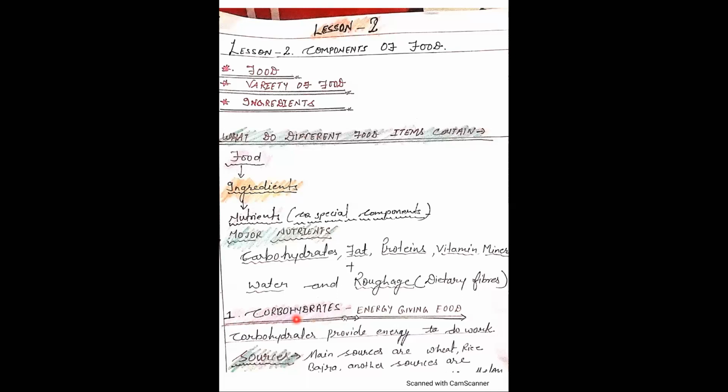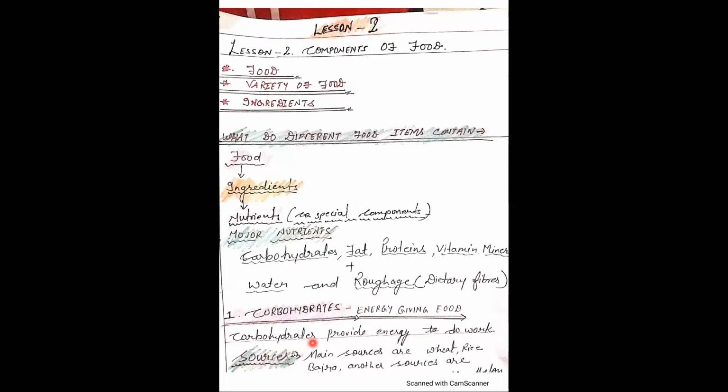Carbohydrates provide energy to do work. We do different kinds of work in our daily activities, and to perform all the activities we need energy. Such energy we obtain from the food that we eat. We eat different kinds of food items which provide energy to our body. These food items which contain carbohydrates are called energy giving foods, because they provide energy to our body.